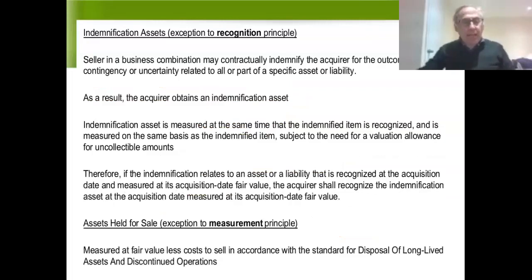Another example, another exception to the measurement principle, would be assets held for sale. In the case of assets held for sale, rather than using fair value, we would measure them at fair value less cost to sell. That is the general rule of how you measure assets held for sale at carrying value. For assets held for sale, carrying value is based on fair value less cost to sell. We would use that same figure for consolidation purposes. So rather than using fair value, we would use fair value less cost to sell.